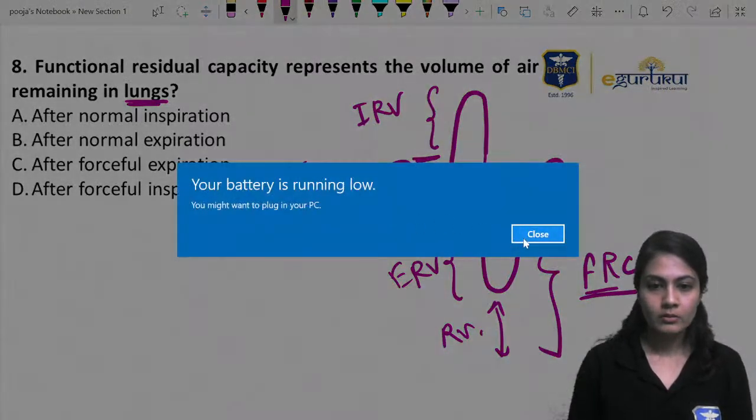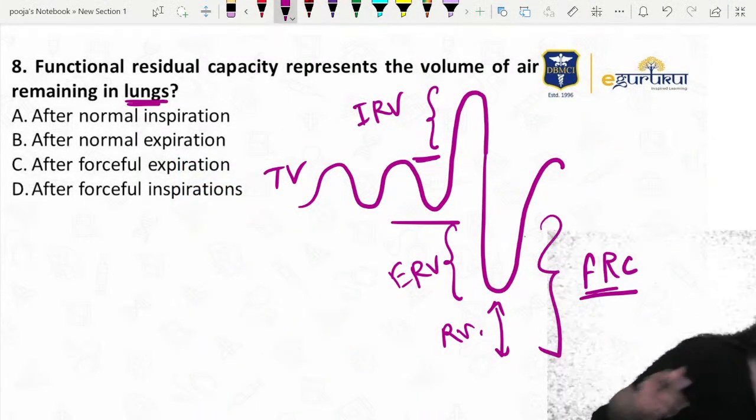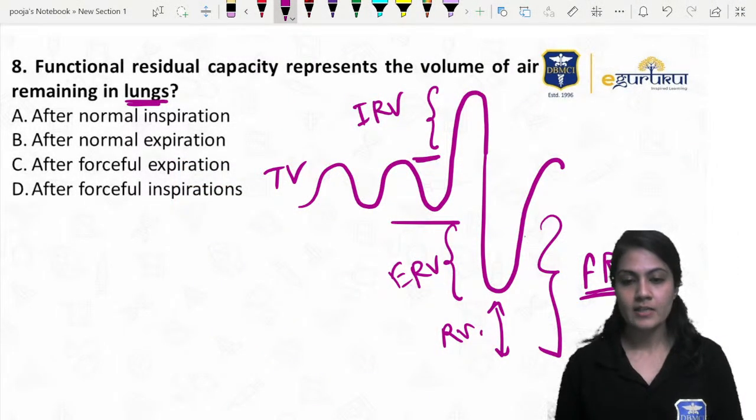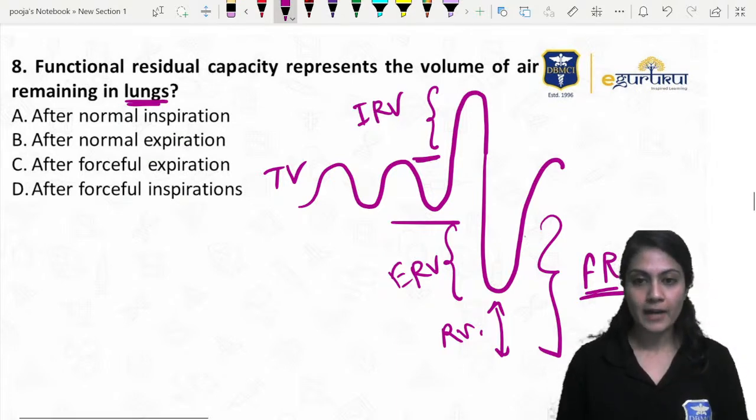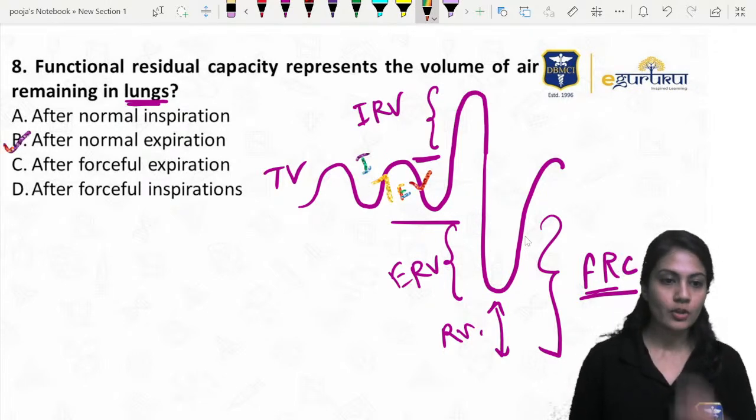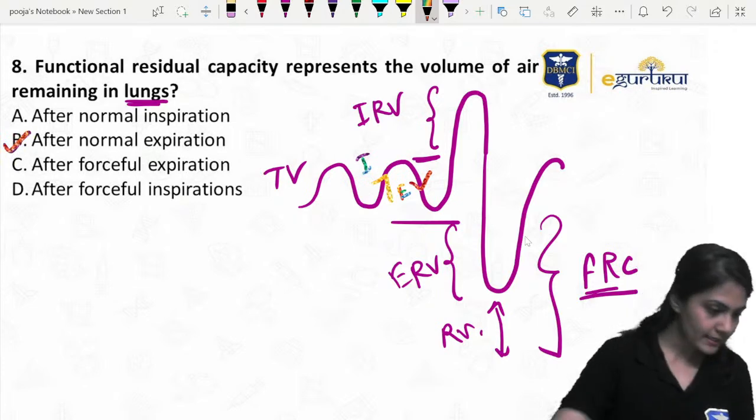Over here, this is the normal expiration phase, and this is the normal inspiration phase. So after normal expiration, we are going to have the FRC left.